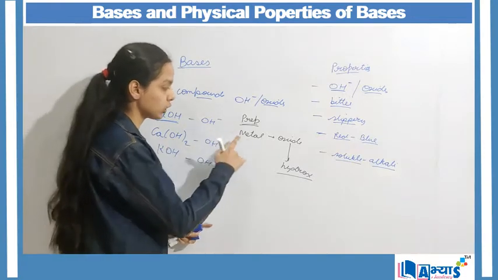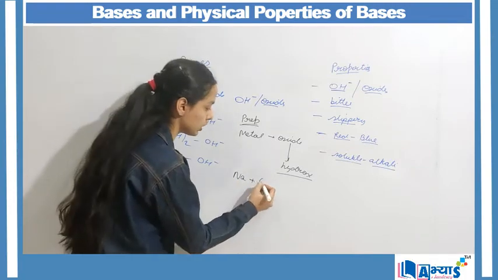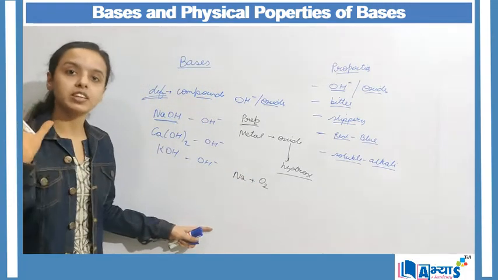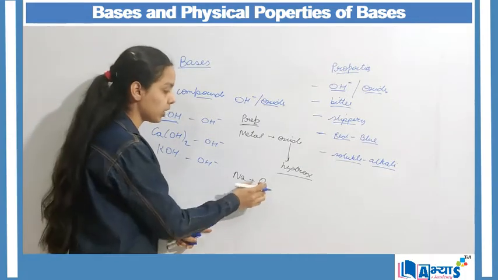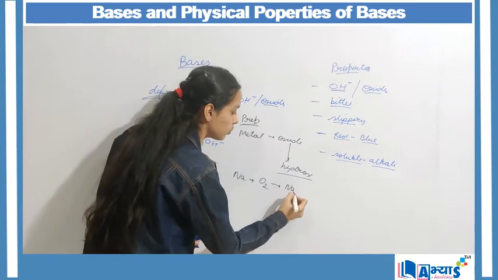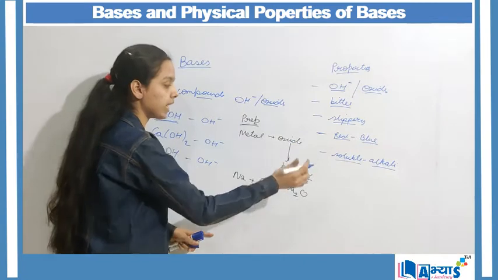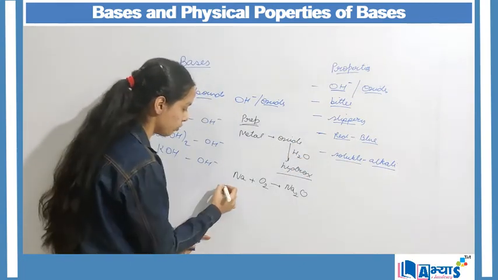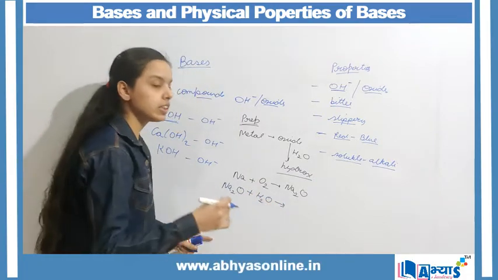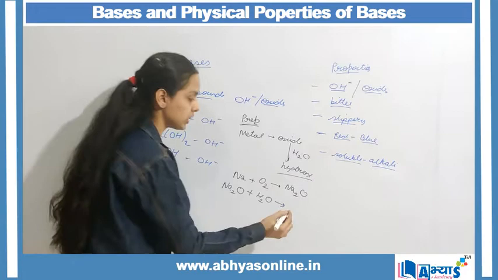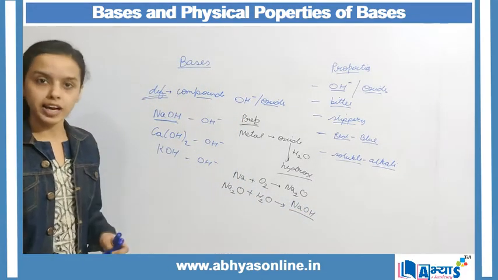First we will take the sodium metal, that is Na. We will react this sodium metal with oxygen, because whenever we have to prepare the oxide, we always have to react that metal with oxygen. So when sodium reacts with oxygen, it will produce sodium oxide, that is Na2O. Now when this oxide reacts with water, that is Na2O reacts with H2O, that will result in the formation of the hydroxide, which is NaOH, which is actually a base because it contains hydroxide ion.